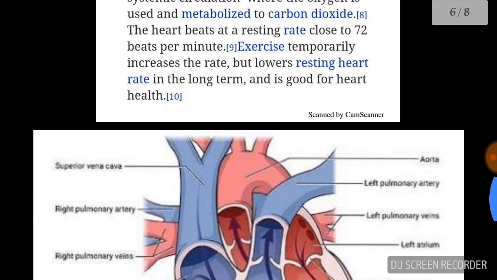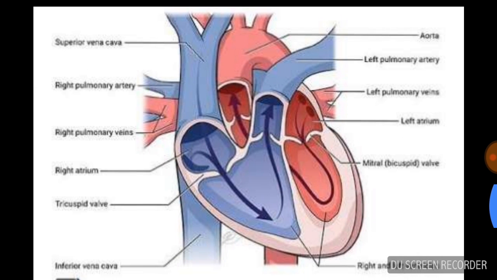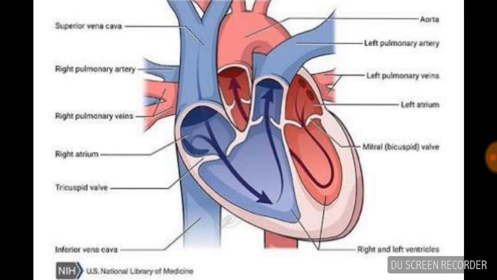Now we will study the aorta, where it is situated, the superior vena cava, and the right pulmonary artery. It is shown clearly how the blood passes from the right atrium to the right ventricle, and then through the left pulmonary artery to the lungs. The oxygenated blood comes from the left atrium to the left ventricle with the help of the mitral bicuspid valve, and goes through the aorta to the whole body.